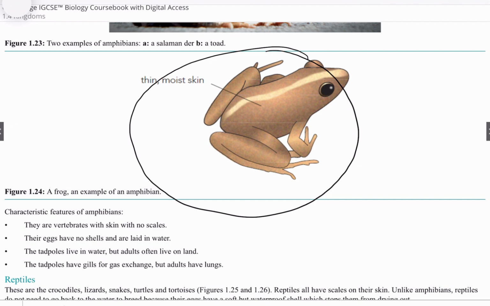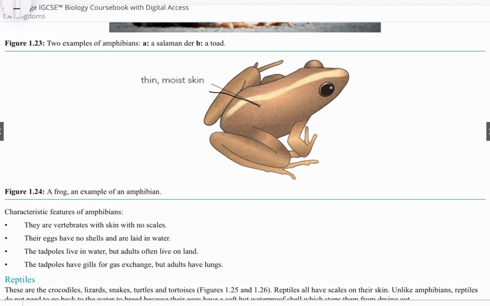This is an image of an amphibian, particularly a frog. The frog has thin and moist skin, which are characteristic features that amphibians always have. They are vertebrates. Every group in the animal kingdom is a vertebrate. They are vertebrates with skin, no scales, in contrast to fish, which have scaly skin. Their eggs have no shell, just like fish, and they are laid in the water. Remember that this one is similar to fish.